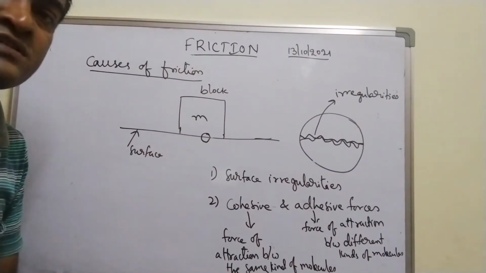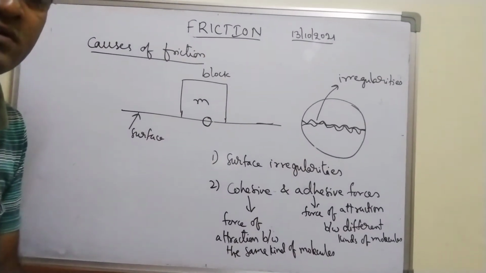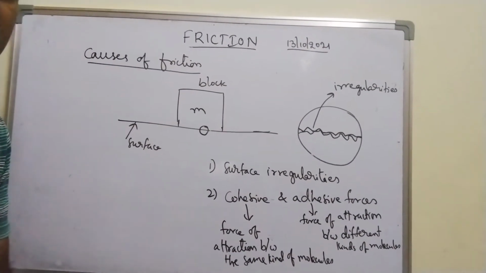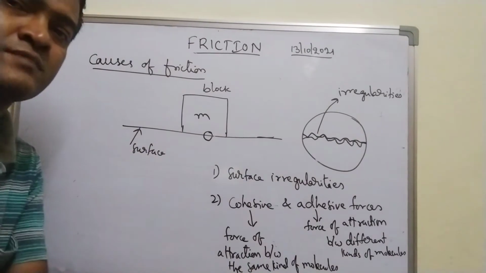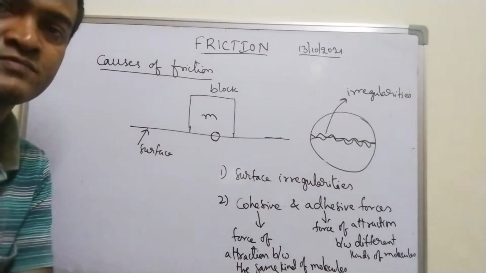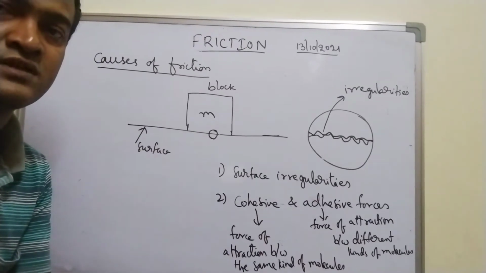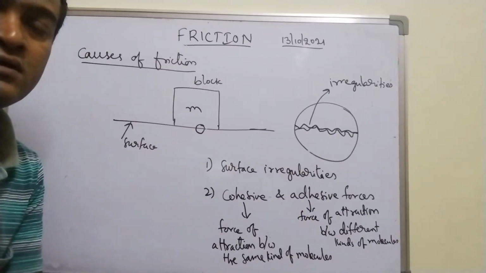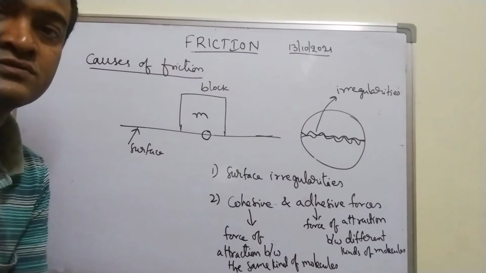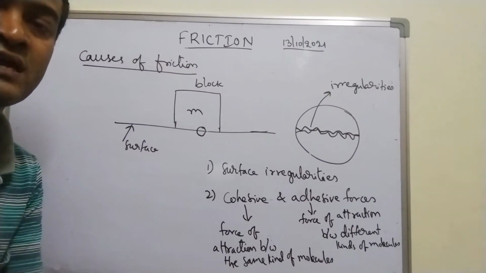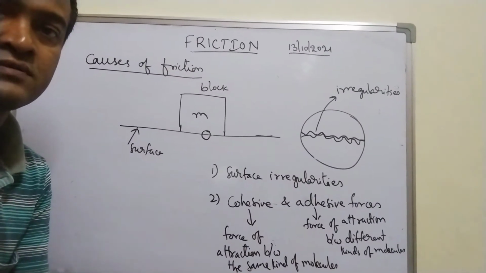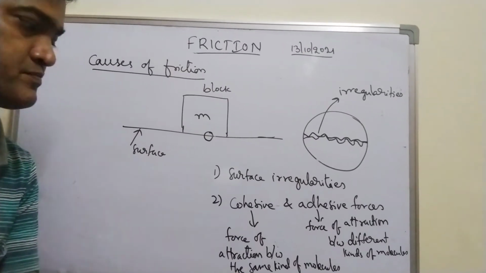And these forces arise because friction is nothing but an electromagnetic force. Basically, there are four types of forces, like you have studied in your lower classes: strong force, weak force, gravitational force, right?